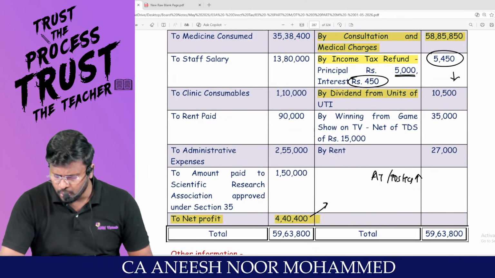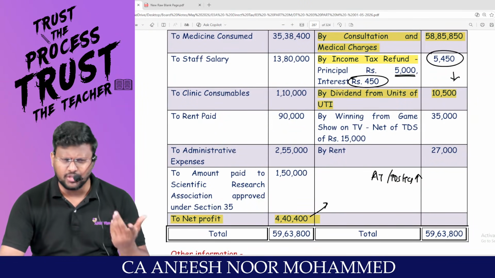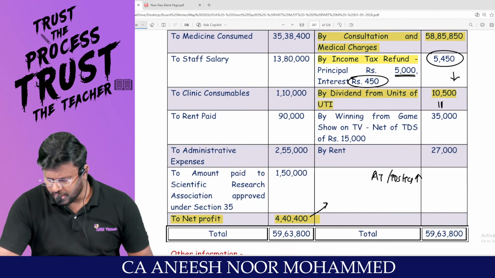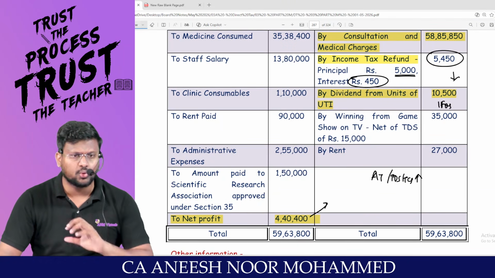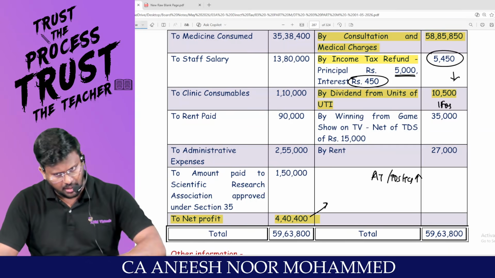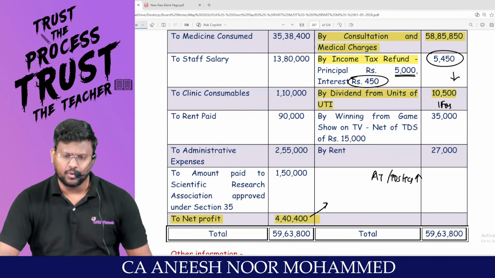Dividend from units of UTI. As we all know, dividend should always be taxable under IFOS. Since it has been credited to the P&L account, net profit would have been increased. Reduce it from PGBP and show it under the head IFOS.